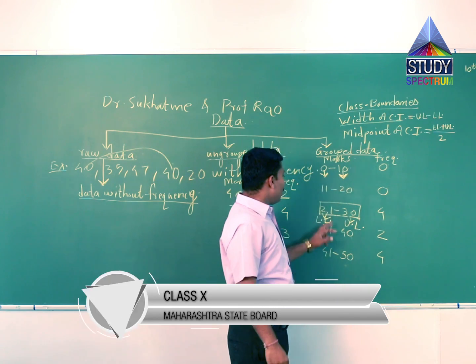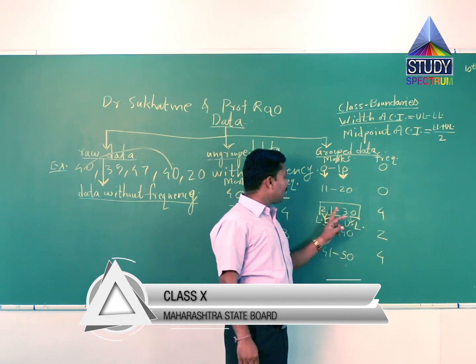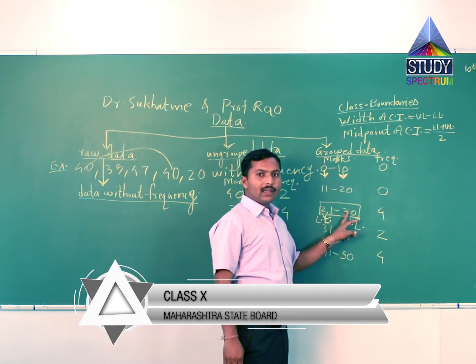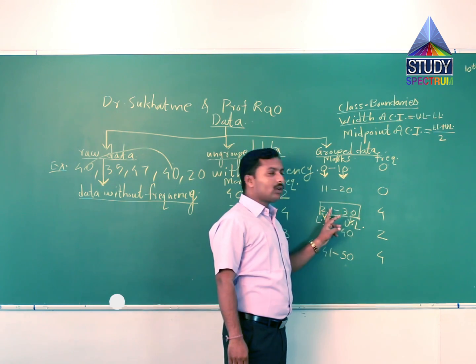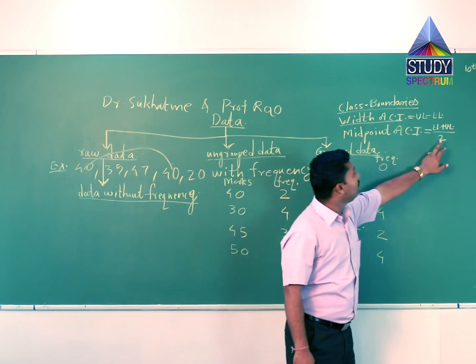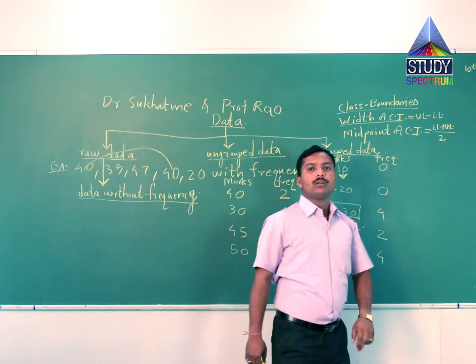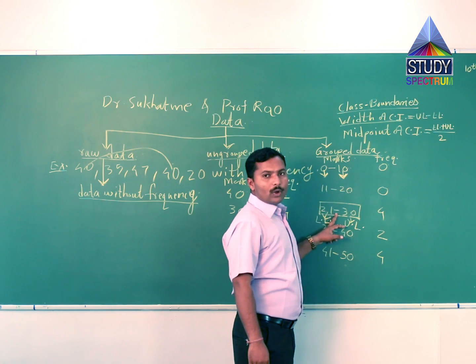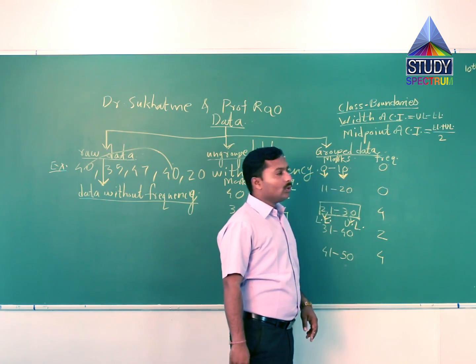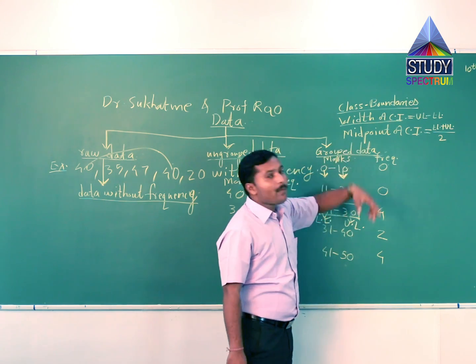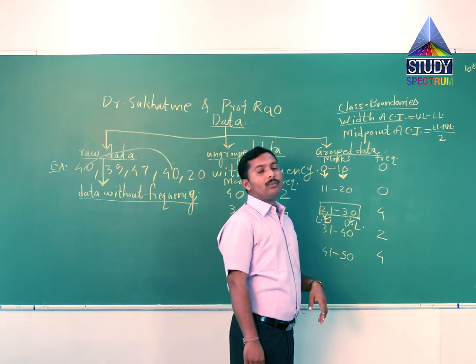Suppose here is 21 and this is 30. 21 plus 30 equals 51, and 51 upon 2 is 25.5. So this is the midpoint of that class interval.